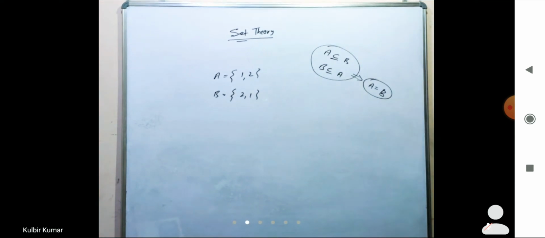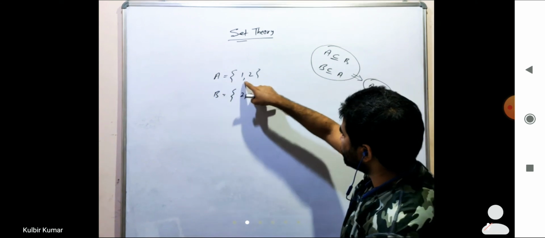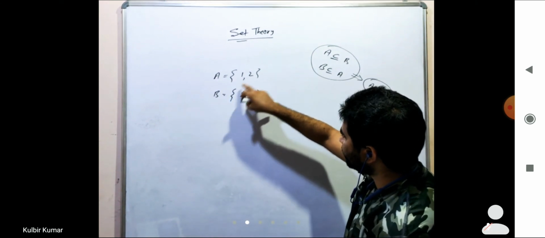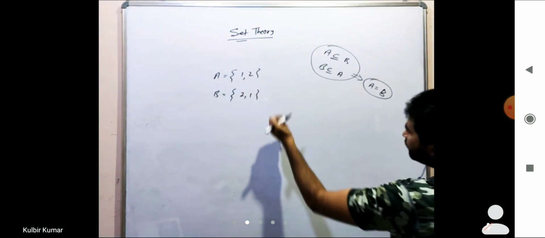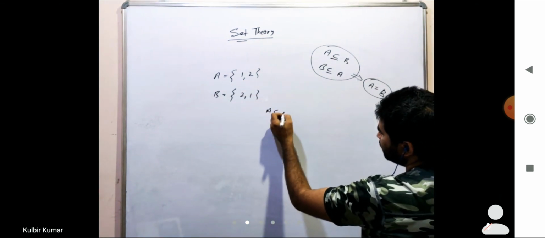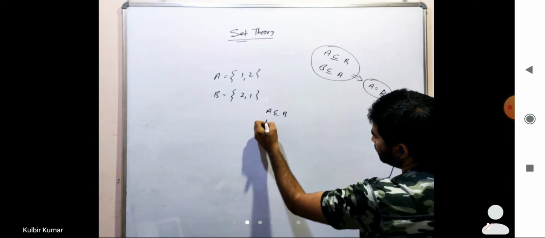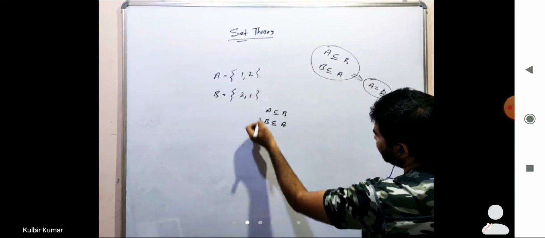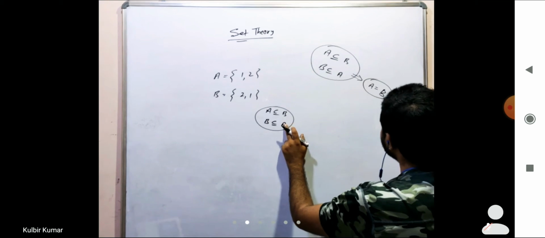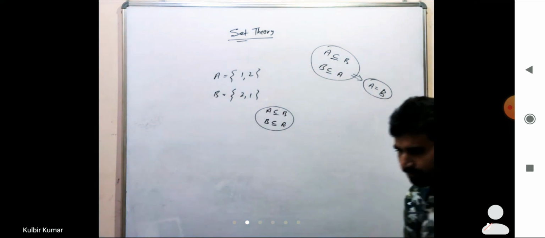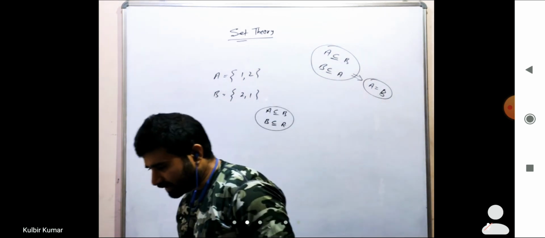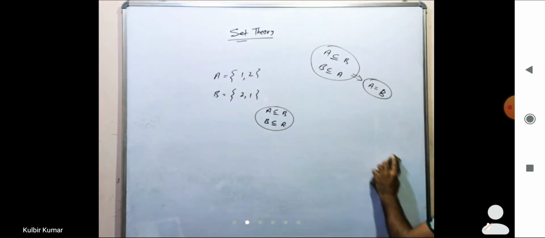So let me say in this set A, these two elements 1 and 2 are given, and in B, 2 and 1 are given. Order doesn't matter. So here we can say A is a subset of B and B is a subset of A, and finally we can conclude that A is equivalent to B. Both the sets are equal. Yeah, definitely Ekta. Both the sets are the same.